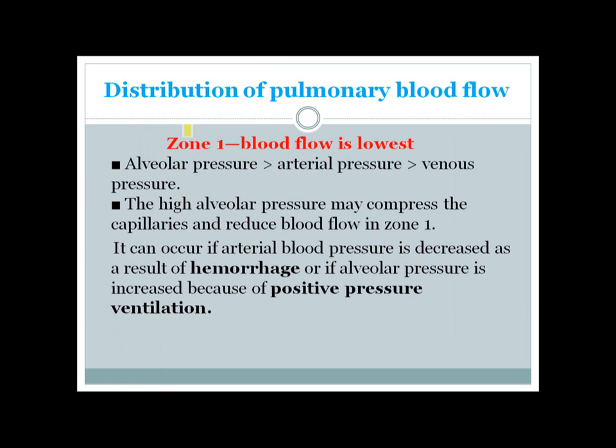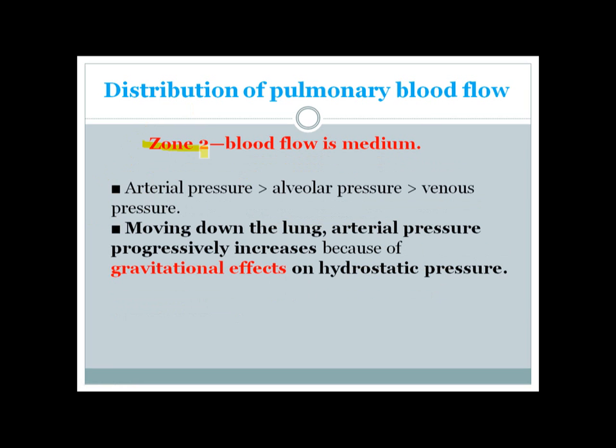So the graphical representation is written here. In zone 1, which is the apex, blood flow is lowest, and here the alveolar pressure is the highest pressure, followed by arterial and venous pressure. The high alveolar pressure can compress the capillaries and reduce blood flow in zone 1, especially in situations where the blood flow is reduced, like in hemorrhage, or if the alveolar pressure is increased, like in positive pressure ventilation.